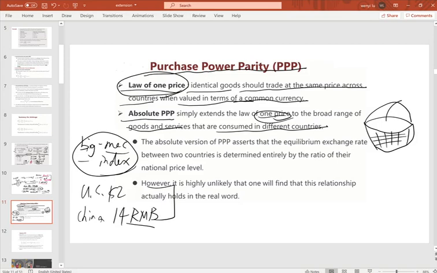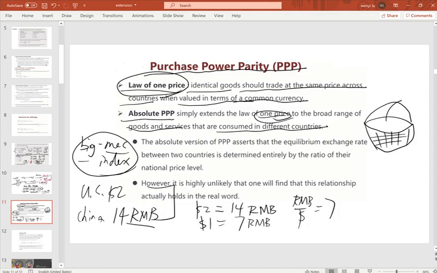So it means these $2 should equal 14 RMB. So for $1, if we use the dollar as the common currency, it should equal what? 7 RMB. Both sides divided by 2, we got 7, and that's how we get our exchange rate. So $1 equals 7 RMB.